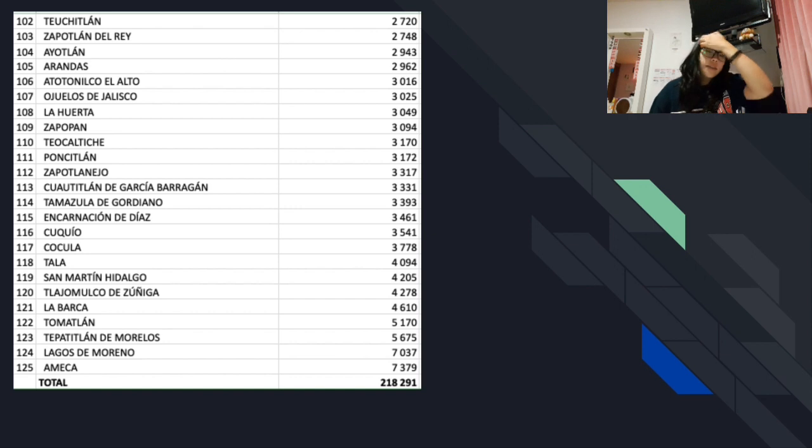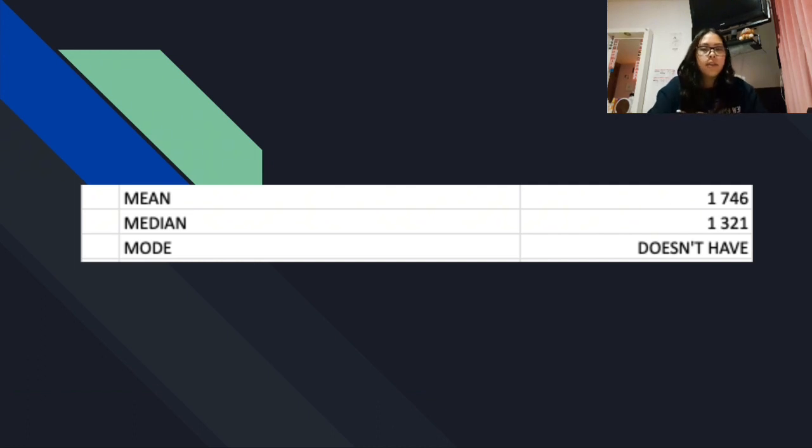The highest number was 7,379, and I got the total sum of all of them, which was 218,291. Then I gathered the mean, median, and mode. I did all of this with Excel, which I could also have done by hand, but this was the tool that the teacher gave us.